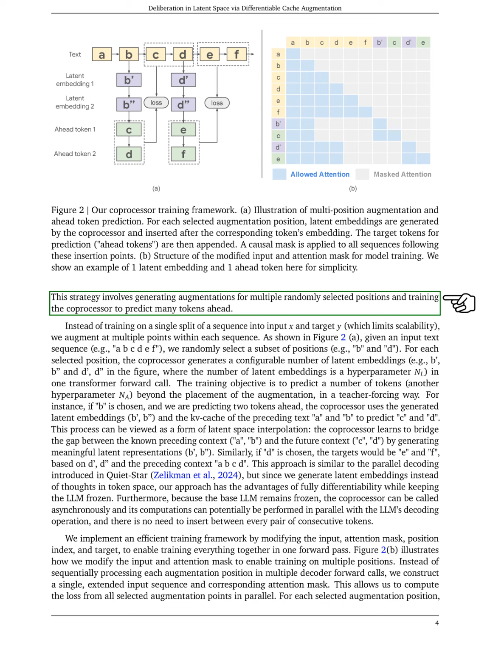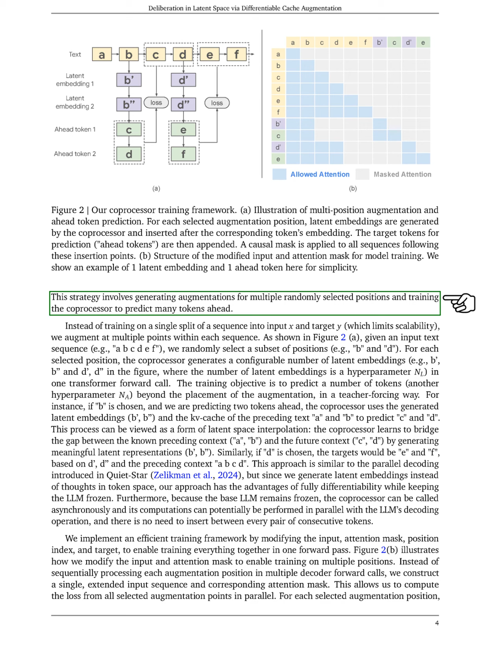Our method is akin to the parallel decoding used in Quiet-STaR, but we generate latent embeddings instead of thoughts in token space, allowing for full differentiability while keeping the large language model, LLM, frozen. This frozen state enables asynchronous calls to the coprocessor, allowing its computations to run in parallel with the LLM's decoding without needing to insert between every token.